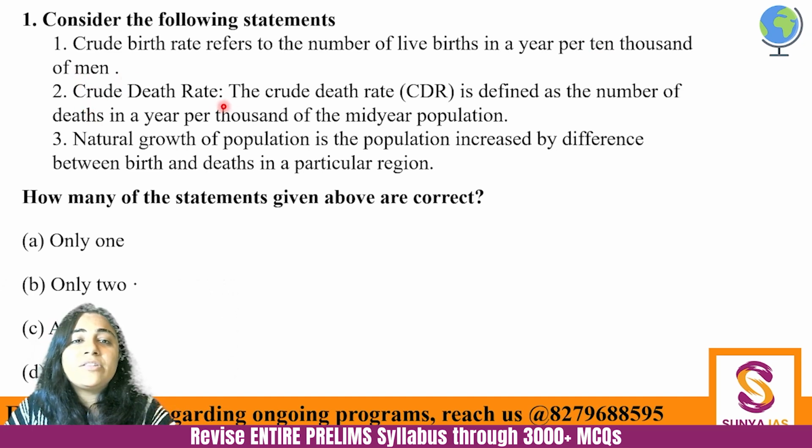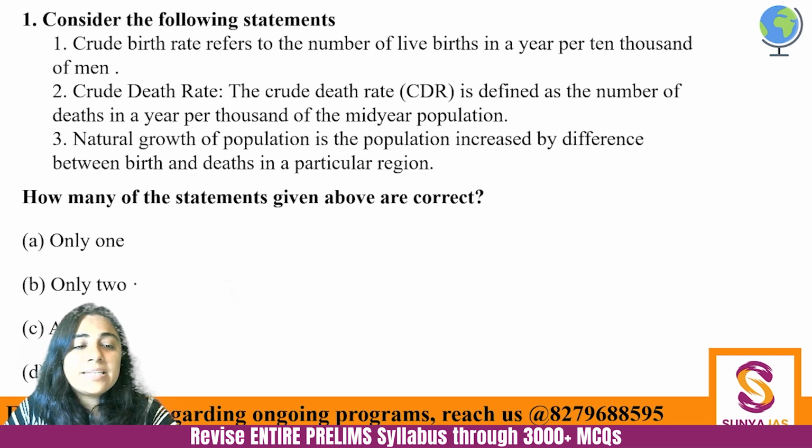Crude death rate is defined as the number of deaths in a year per thousand of mid-year population. And natural growth of population is the population increase by difference between birth and deaths in a particular region. How many of the given statements are correct?